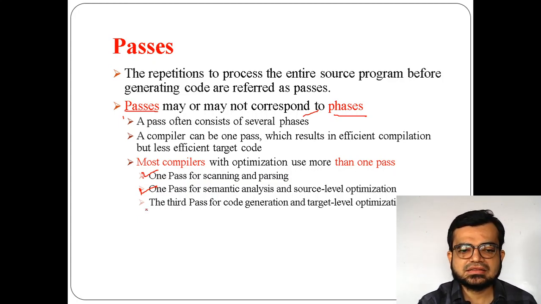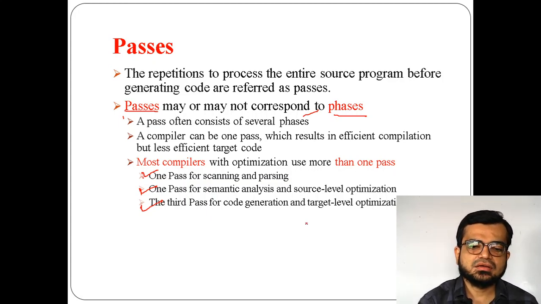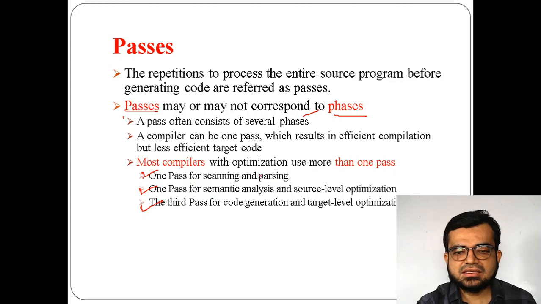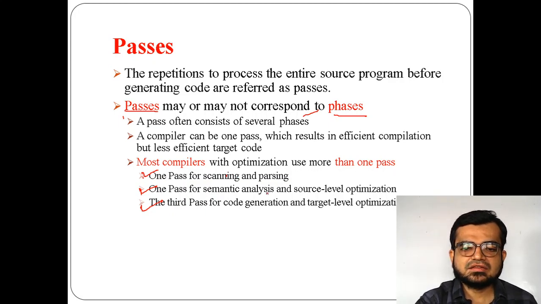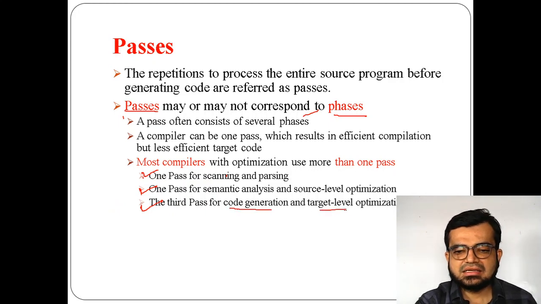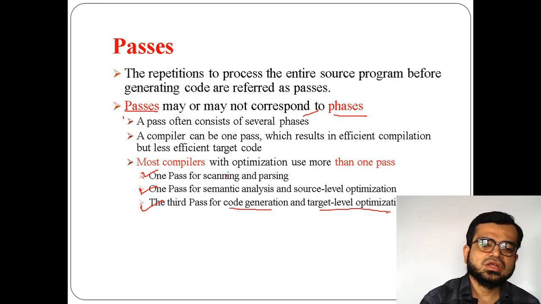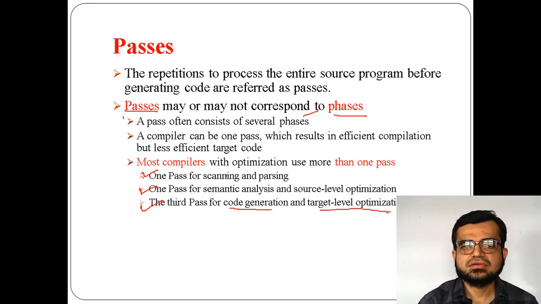And finally they will take the third pass. In this third pass they will go for code generation. Okay, code generation means target code, and also optimization on target code. So that's why they will be considering it in this way. So the first two phases, scanning and parsing, will come under one pass. The third and fourth phases, that is semantic analysis and source level optimization, will be considered in the second pass, and in the third pass they will go for code generation and target level optimization. So in this way the passes work.